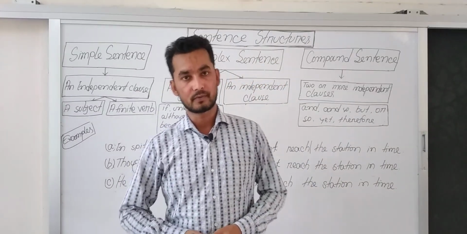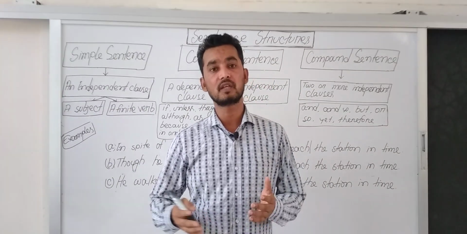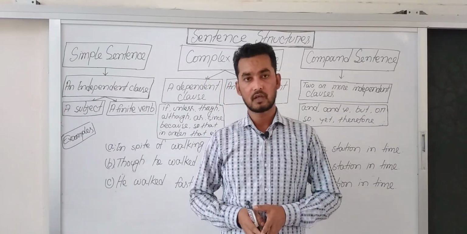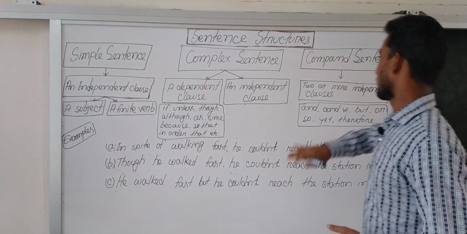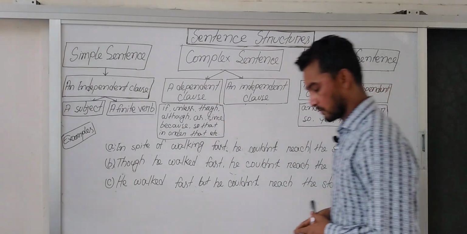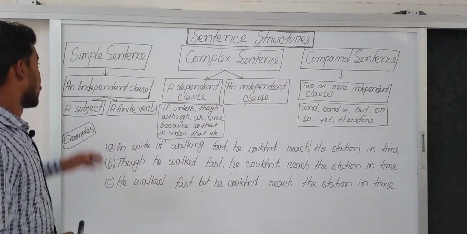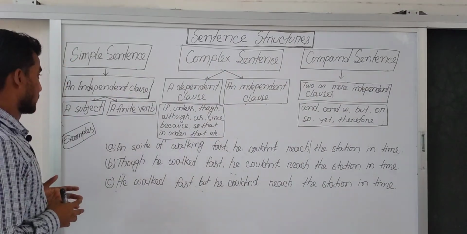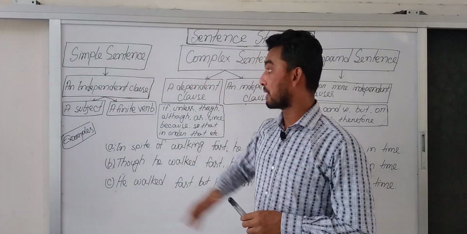Now I am going to discuss sentence structures. I will discuss three types of sentence structures. They are simple sentence, complex sentence and compound sentence. At first I will discuss simple sentence. What is simple sentence? We know simple sentence is an independent clause.